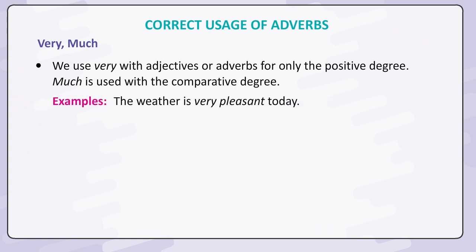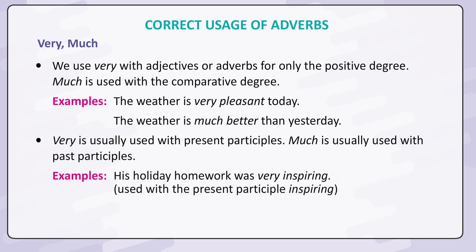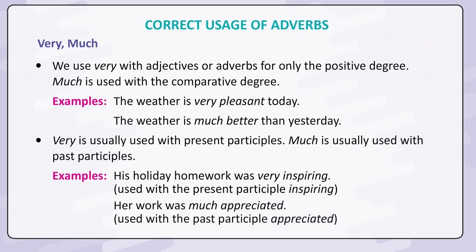Examples: the weather is very pleasant today. The weather is much better than yesterday. Very is usually used with present participles. Much is usually used with past participles. Examples: his holiday homework was very inspiring. Used with the present participle inspiring. Her work was much appreciated. Used with the past participle appreciated.